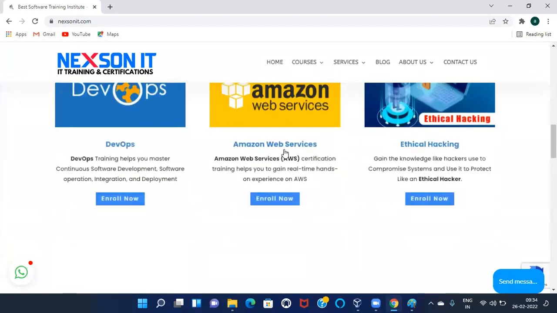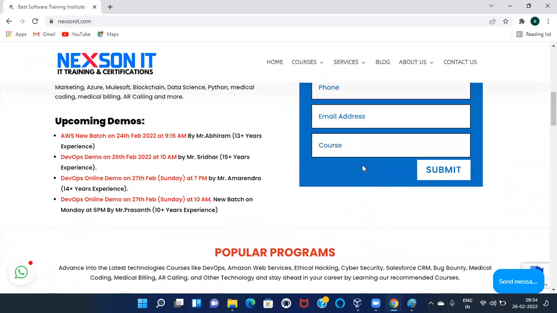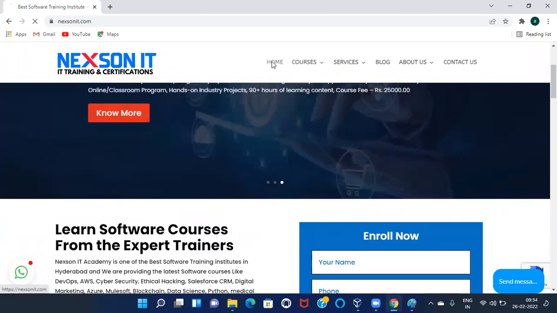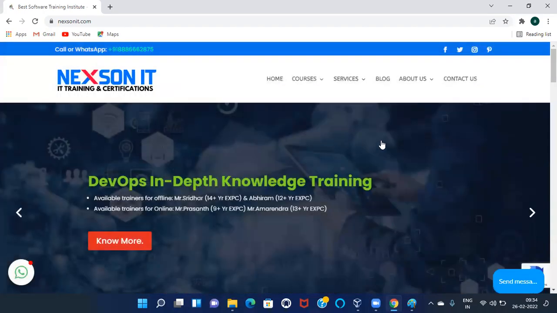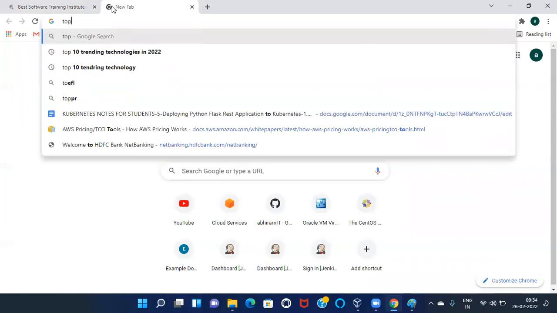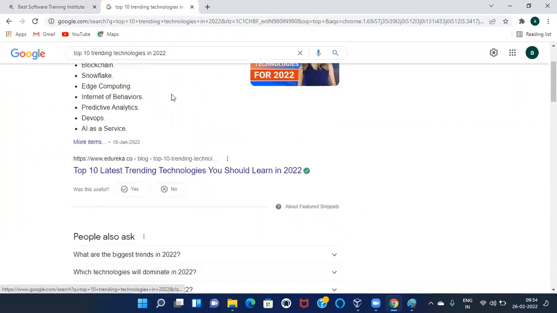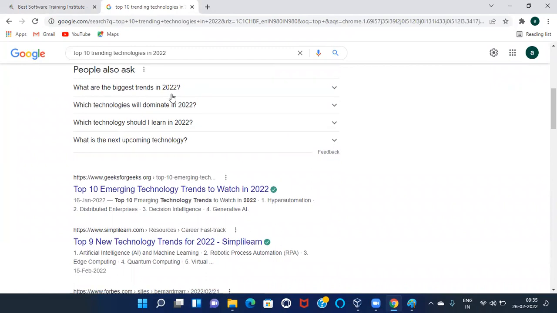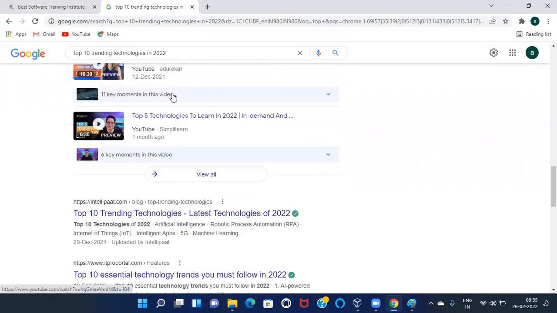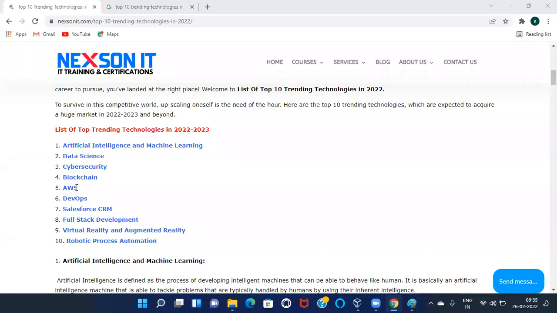Here we can see top 10 trending technologies in 2022. So we have chosen the top trending technologies in 22 and 23.